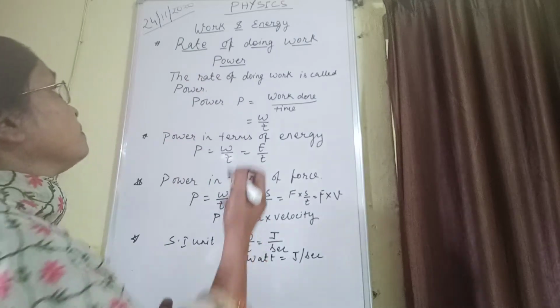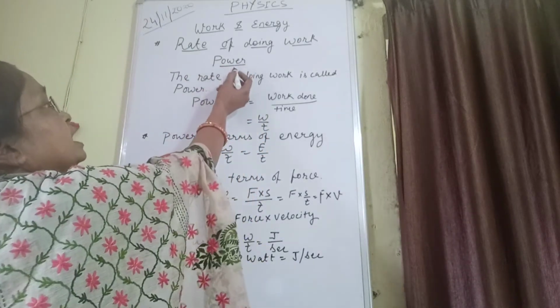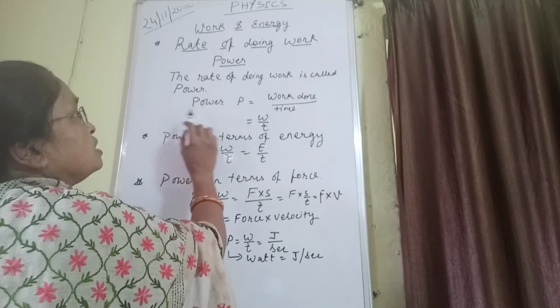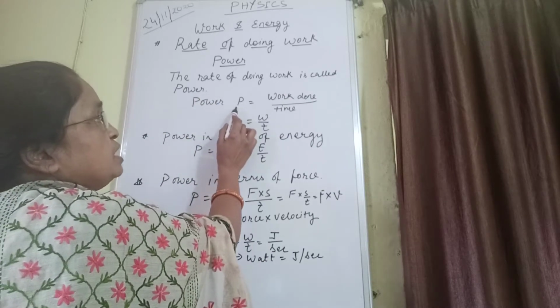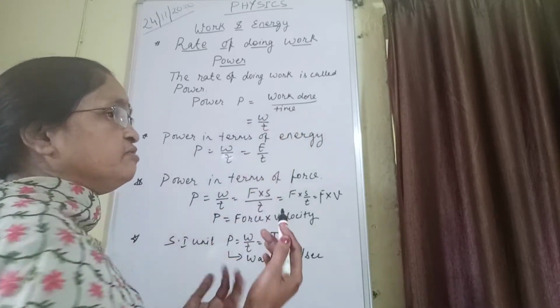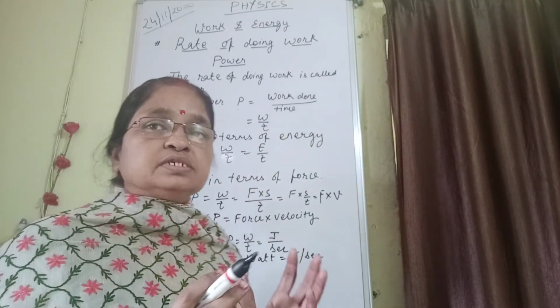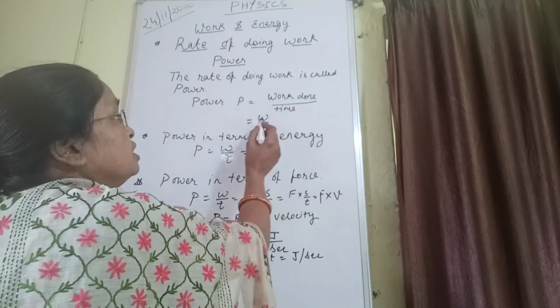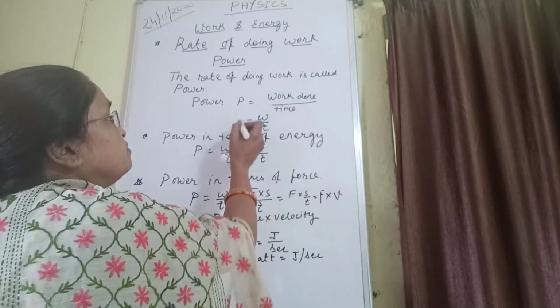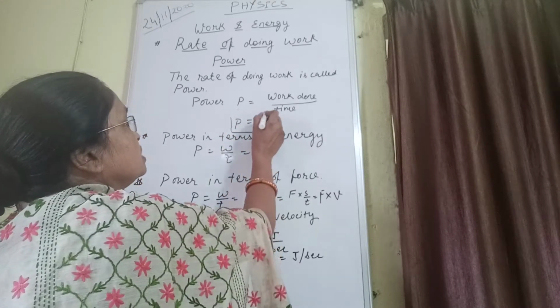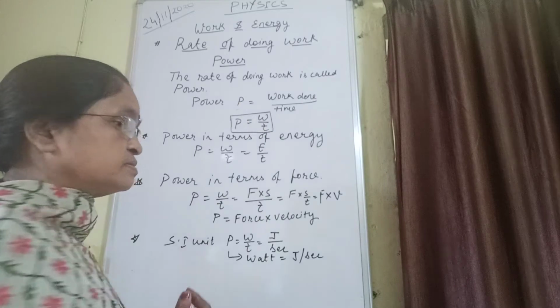So, here, power is the rate of doing work. It is denoted by P, work done by time. Whenever we divide a certain physical quantity by time, that gives a rate. So, W by T. One of the formulas of power is P is equal to W by T.